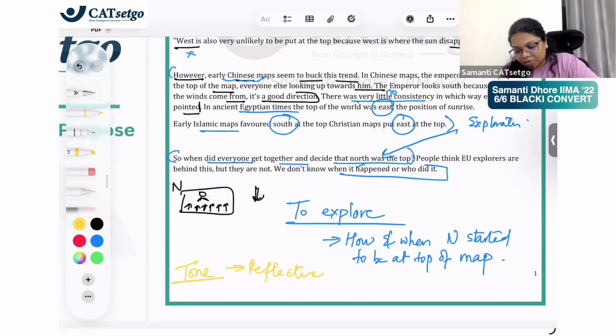Okay. So you look at the tones and ask with respect to every tone. If talking about the future, it's predictive. You're predicting the future. If you're thinking about the past and looking back, then it is reflective. If you're suggesting possibilities, this suggestion or that suggestion, suggestive. If you're talking about life, morals, ethics, didactic. इतना easy तो है. Do we have clarity on tones now? Yeah, so good, right? So this was a classic passage where we saw the end motive was to explore.